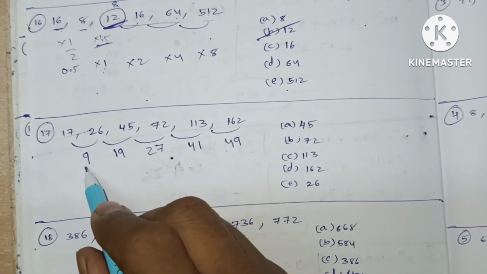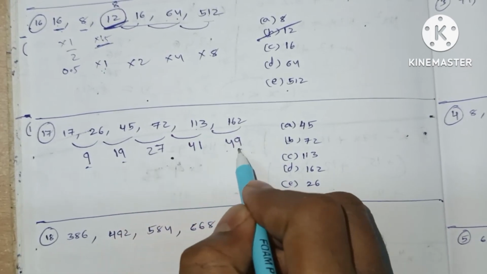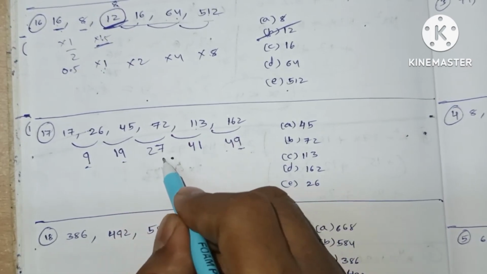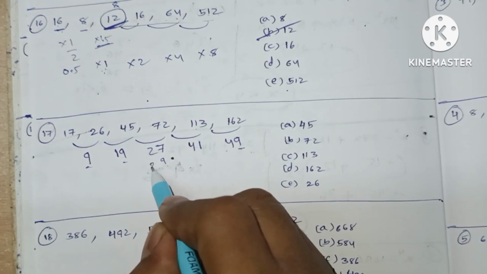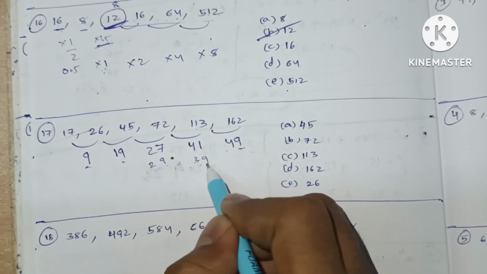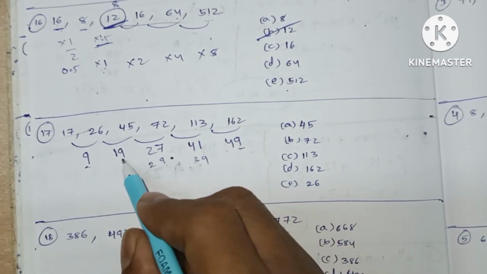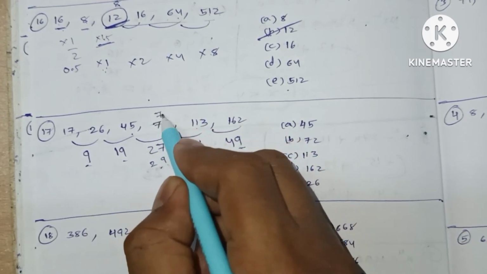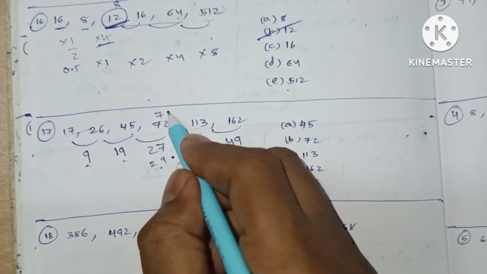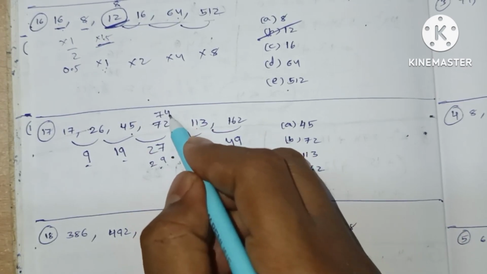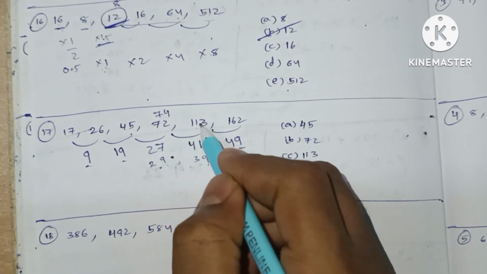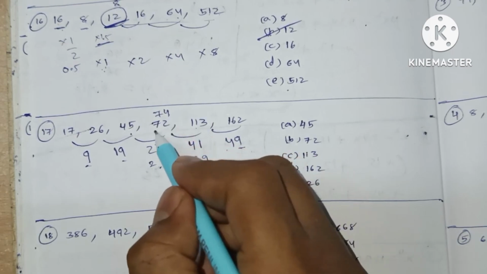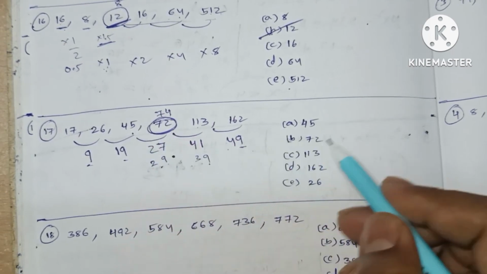In this sequence I see these 9 numbers. So it must be 29 and 39, it might be. So let's check 45 plus 29, which will be 74. If it is 74, 74 plus 39 will be 113. So our wrong number is 72. Option B.